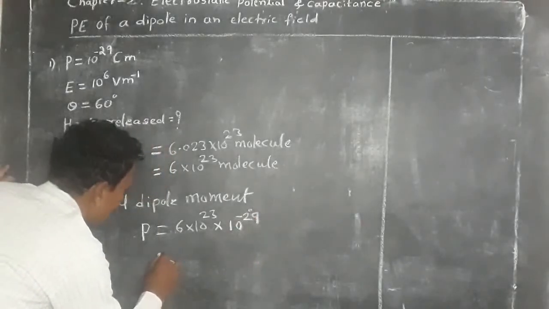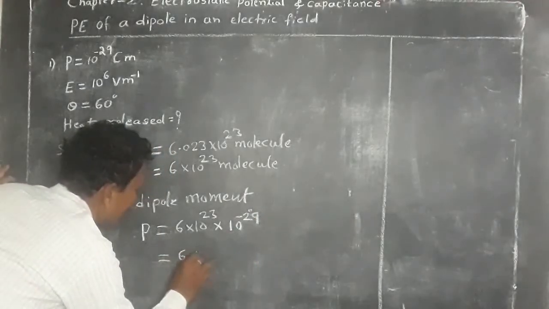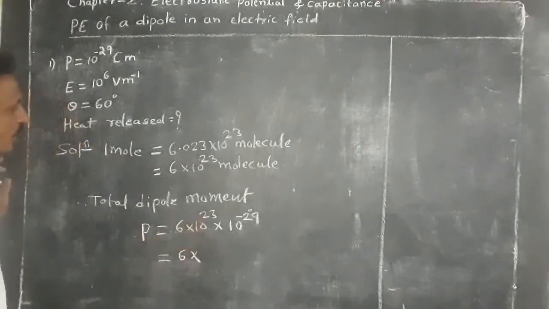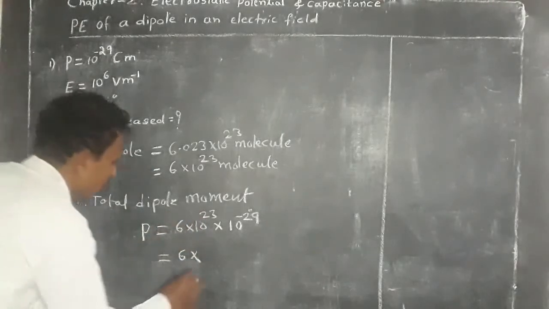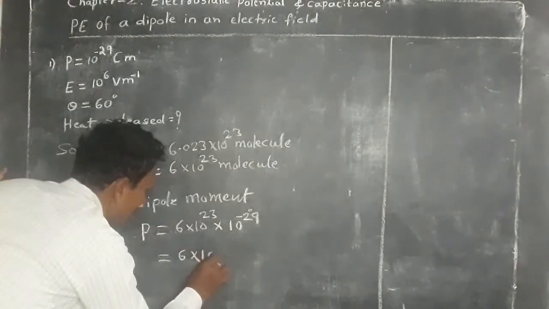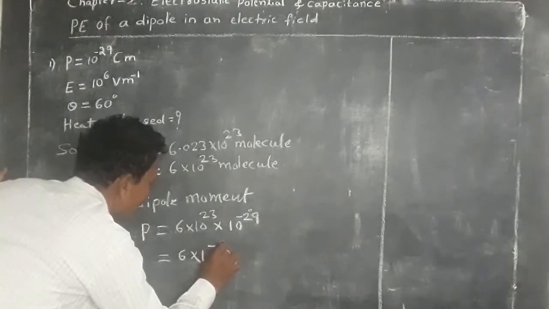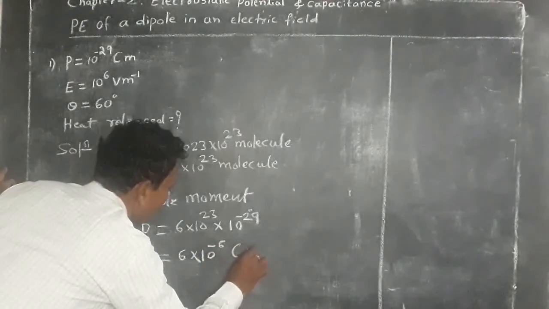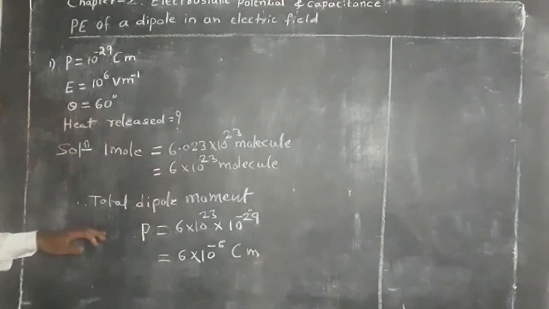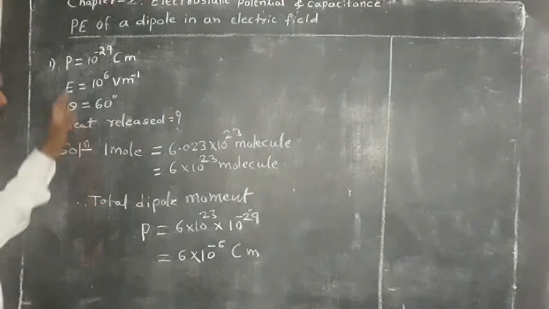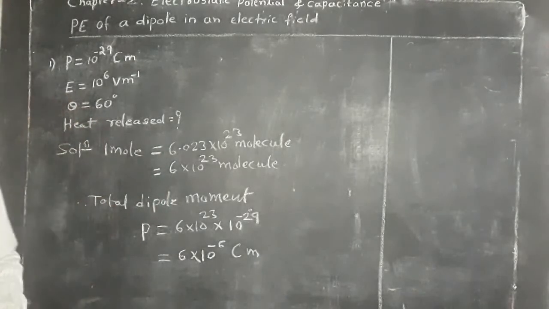That is equal to 6 into 10 raised to 23 minus 29, that is 6 into 10 raised to minus 6 coulomb meter. This is the dipole moment, and E, the electric field, is given.